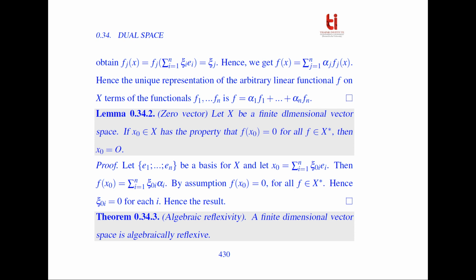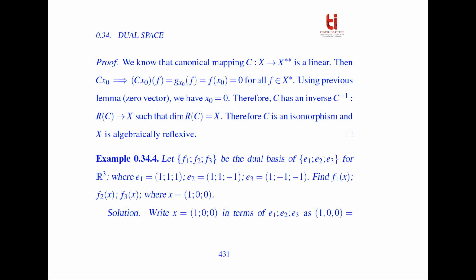So the next theorem: a finite dimensional vector space is algebraically reflexive. So we know that the canonical mapping C from X to X star star is linear, which we have already proved. Then C x naught equal to 0 implies that C x naught of f, which is equal to g_x naught of f, is equal to f(x naught) is equal to 0 for all f belonging to X star.